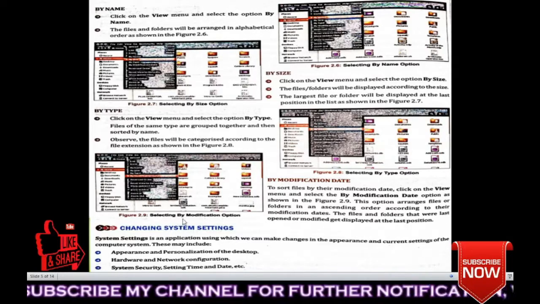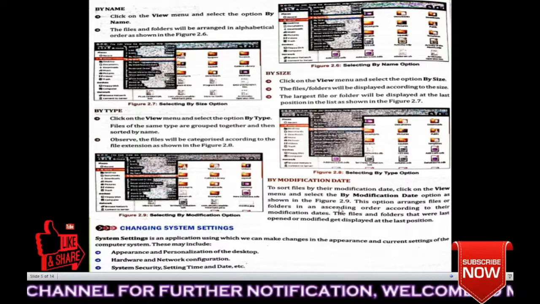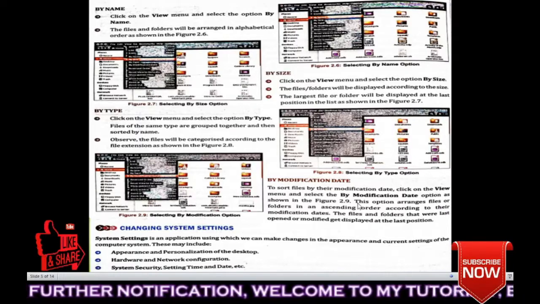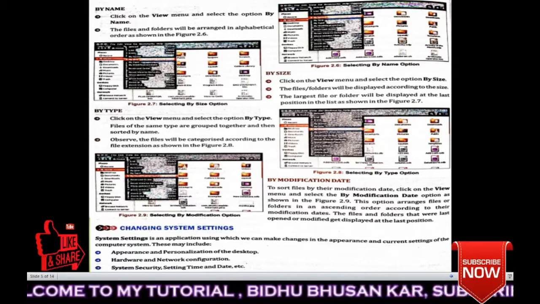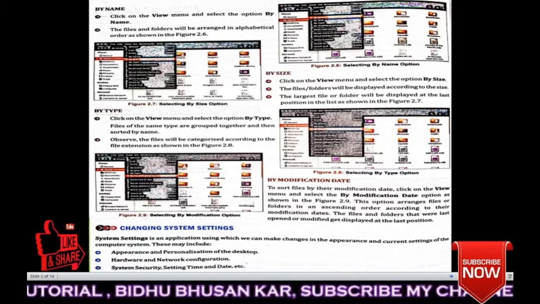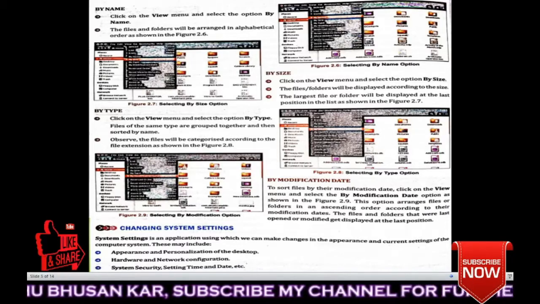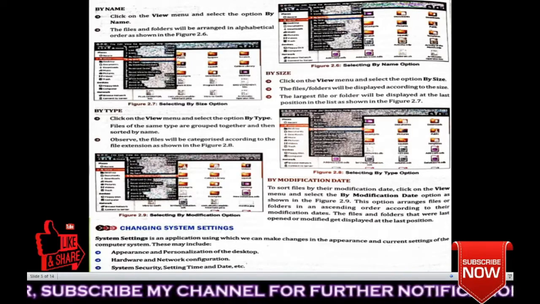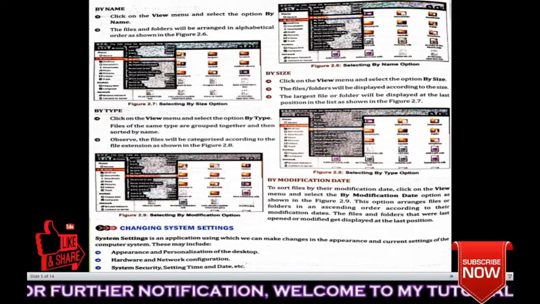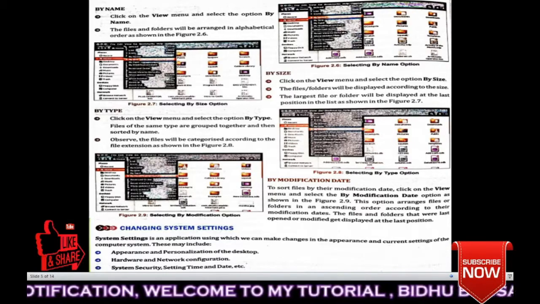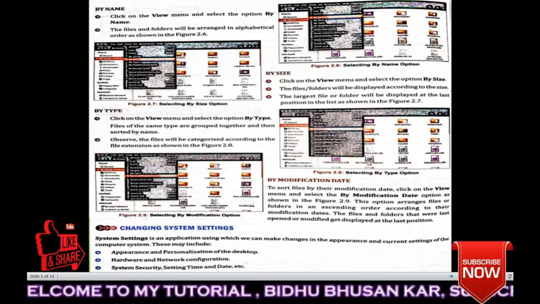Okay, selecting the By Modification Date option. What is written? Suppose you have set this option, what will happen? The files and folders that you last opened or modified will be displayed at the last position. Okay, understood or not?